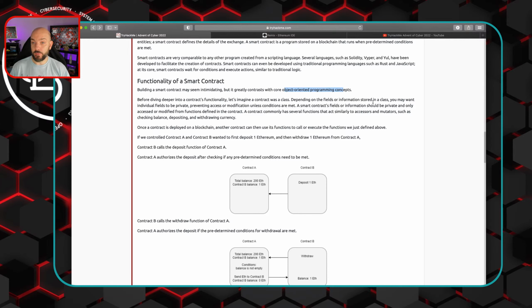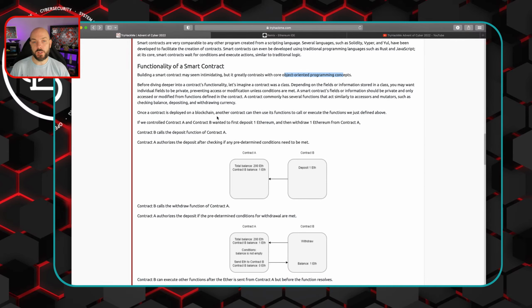Depending on the fields or information stored in a class, you may want individual fields to be private, preventing access or modification unless conditions are met. A smart contract's fields or information should be private and only accessed or modified from functions defined in the contract. A contract commonly has several functions that act similarly to accessors and mutators, such as checking a balance, depositing, or withdrawing currency.